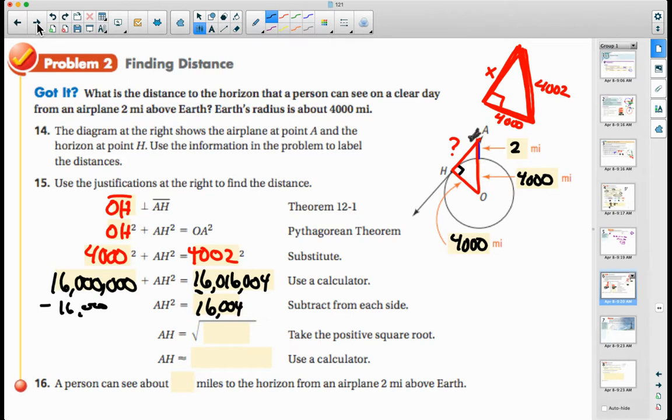That's going to give me 16,004. Square root both sides, so I'm going to get the square root of 16,004. That's not perfect, so it comes out to be about 126.5069168. So let's go ahead and round that. So you can see about 127 miles of the horizon from the airplane, 2 miles above the Earth. So when you look out the window of this particular airplane, you can see 127 miles to the horizon.